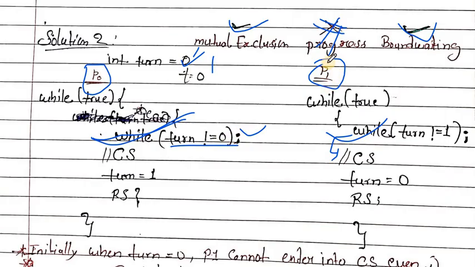Preemption happens. Now P1 gets the chance. Turn not equal to 1 is false, and now P1 will execute its critical section. So bounded waiting is satisfied. One process won't be able to enter the critical section many times, one after the other.